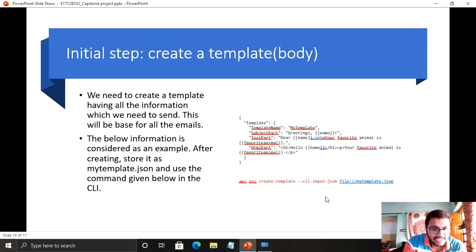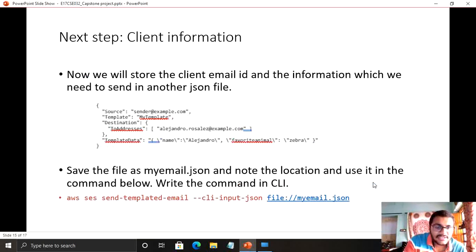That's aws ses create-template with the input JSON, and the file name here should be the JSON file which you have stored here. We have to give the path here. After this we have to create one more JSON file containing this, where the source will be our email address from where we are sending, the To address will be the client email address, and here the information will be the body of the message. After that we can use this command and give the location of the file. From this we can say that we can send the message only to one client.